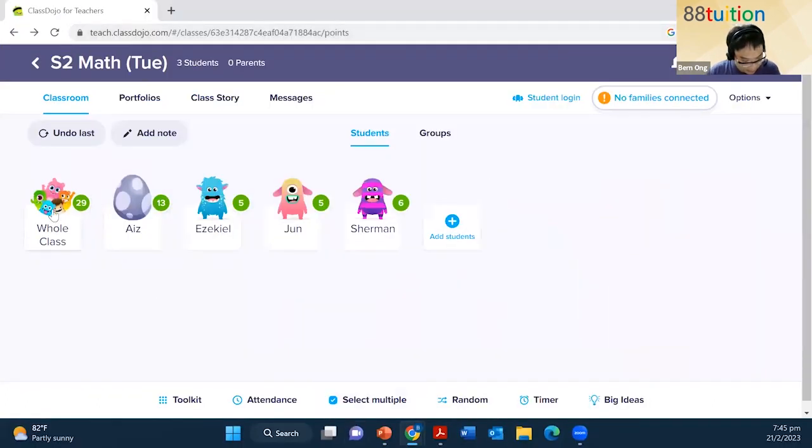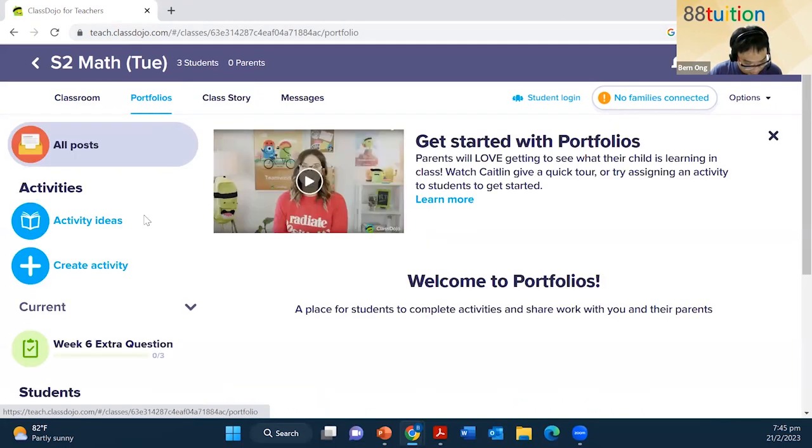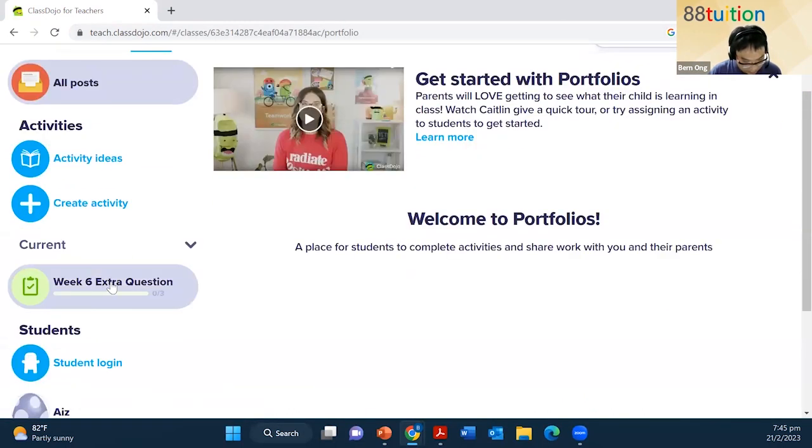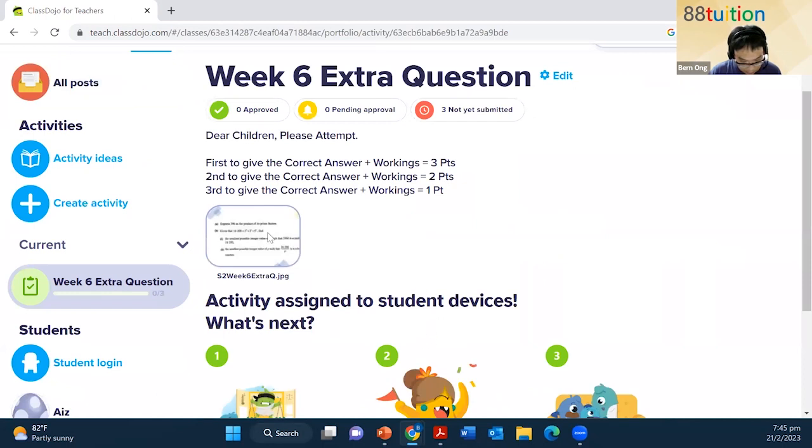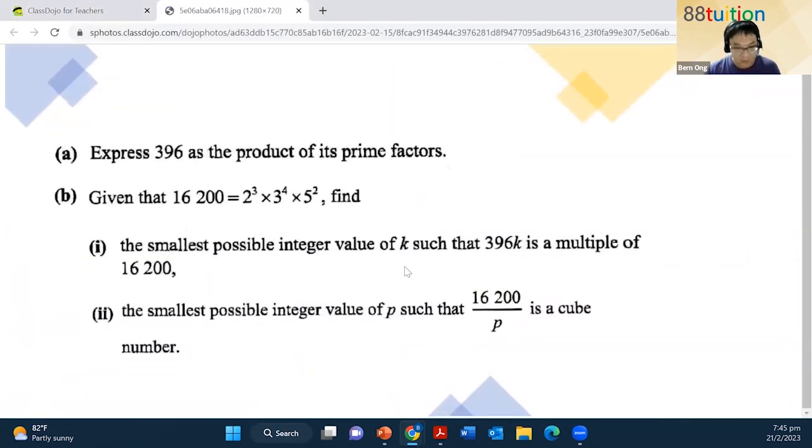I go to the class portfolio down here. Under the portfolio, can you see? I created a week 6 extra question. This one is actually a set 1 question. I hope that you all can answer, but nobody answered.